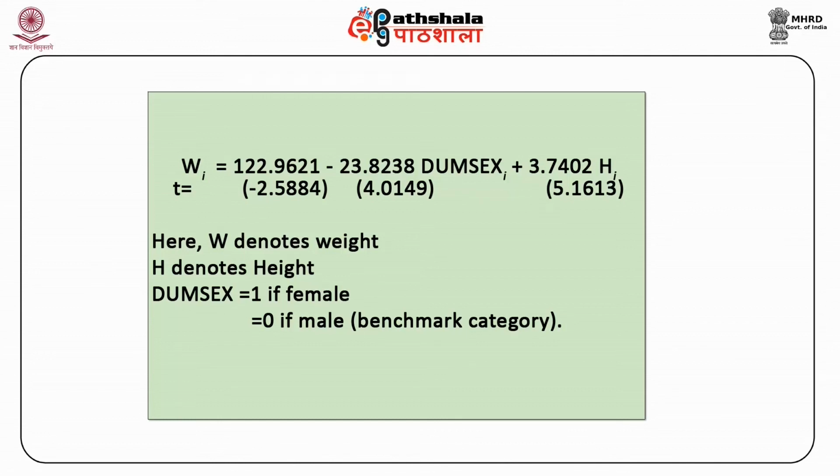Average weight of the group where D is equal to 0 is approximately 122 pounds, and that for the group where D is equal to 1 is 122.9621 minus 23.8238, that is approximately equal to 99 pounds, holding height constant.